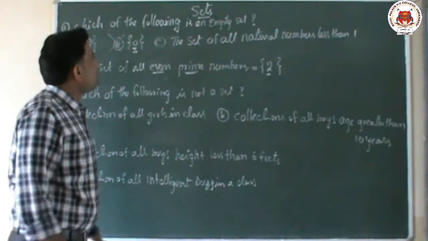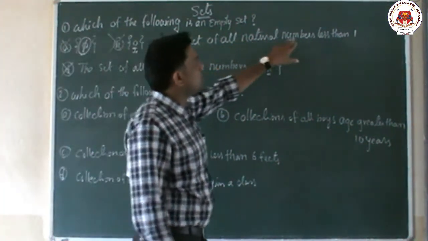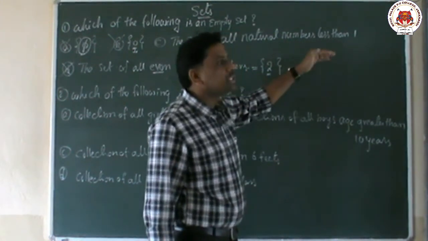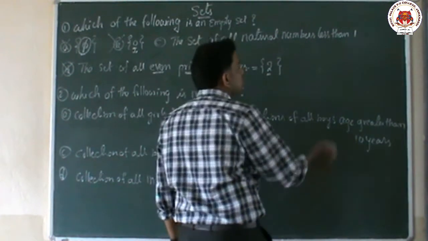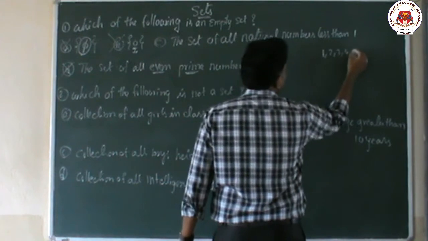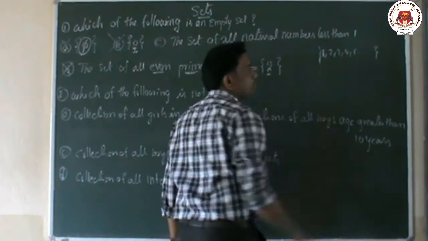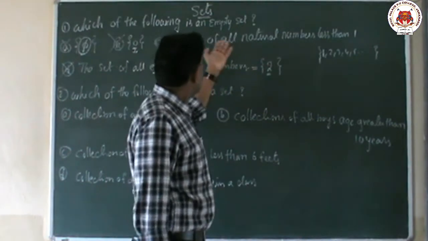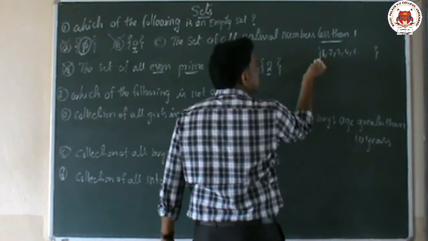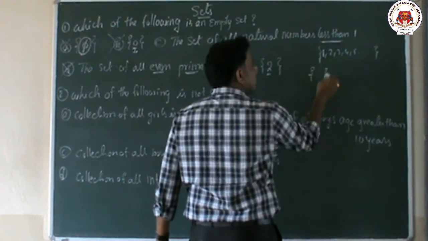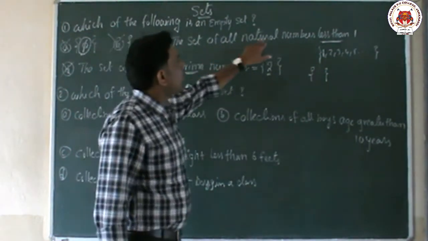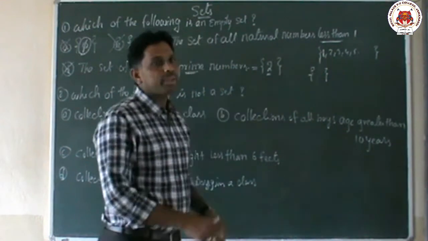Now come to C. The set of all natural numbers less than 1. Natural numbers means starting with 1 only: 1, 2, 3, 4, 5 and so on. We want the natural numbers which are less than 1. There is no natural number less than 1. So my dear children, the set of all natural numbers less than 1 is an empty set.